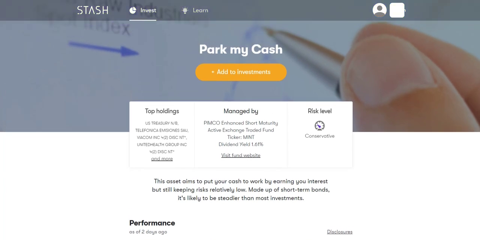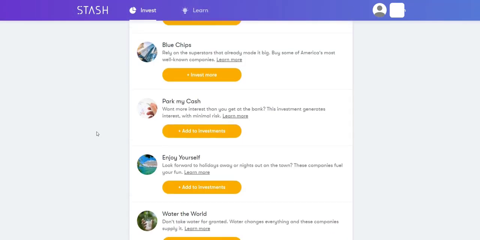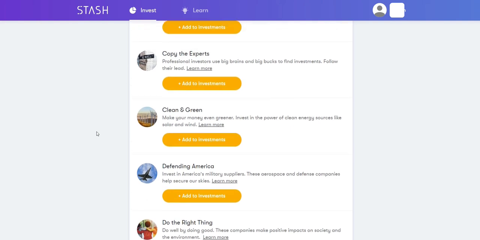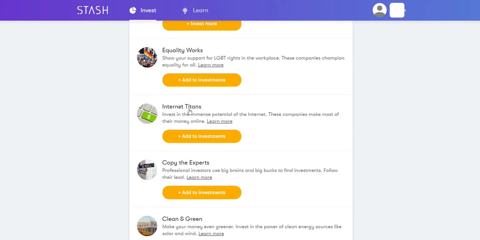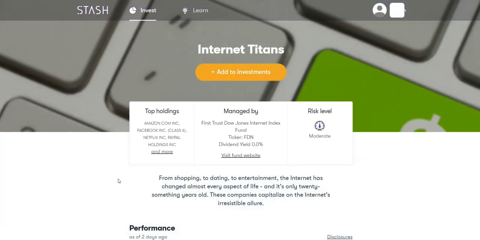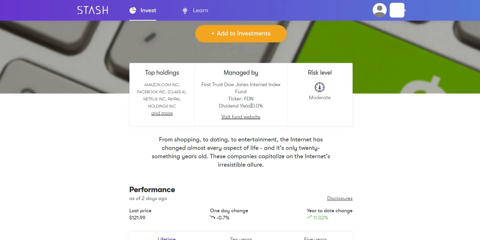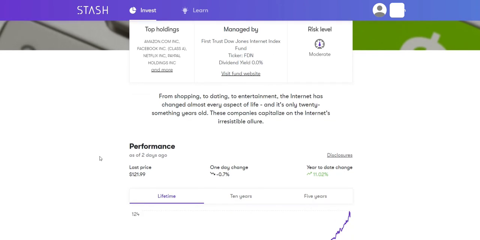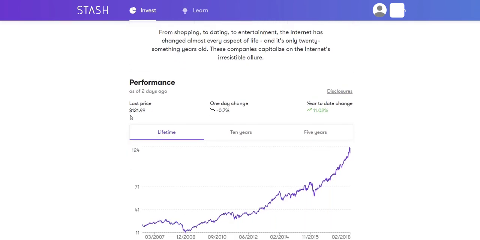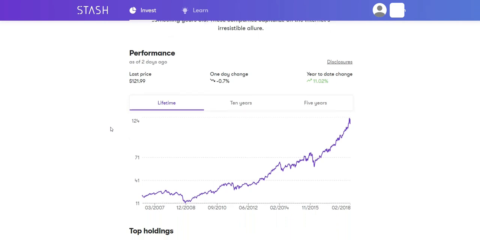But let's go back and do Internet Titans. If I click on Internet Titans, this one doesn't pay a dividend yield. All of these are going to have somewhat of an expense to them. Again, it's like 0.01%, 0.16%. Again, I can't find it on the desktop version. On the app, though, it does show you what that is.